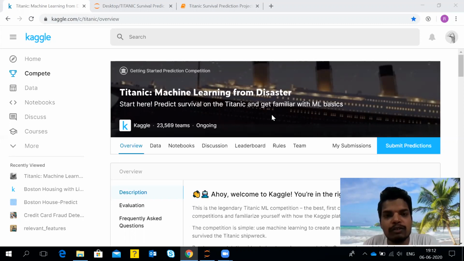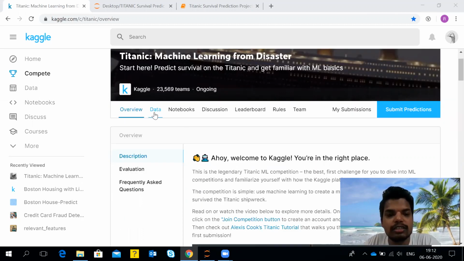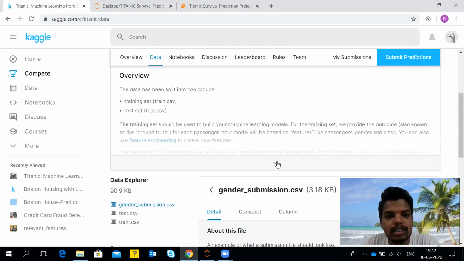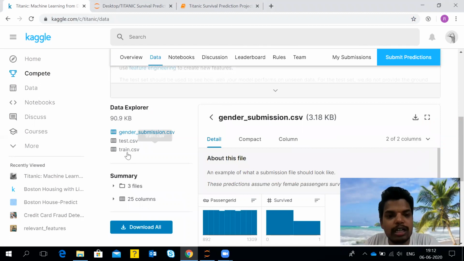So here what they have given us is the data set. They have already split the data set into two parts, that is training and testing data set, and we need to train our model on the training data set and test it on the test data set, which is already available over here. As you can see on the screen, this is our data. You can go into the data tab, and here you can see what all the things are available. So these are the three files, that is train.csv, test.csv, and gender_submission.csv. By clicking on this download all, you can download all these three CSV files.